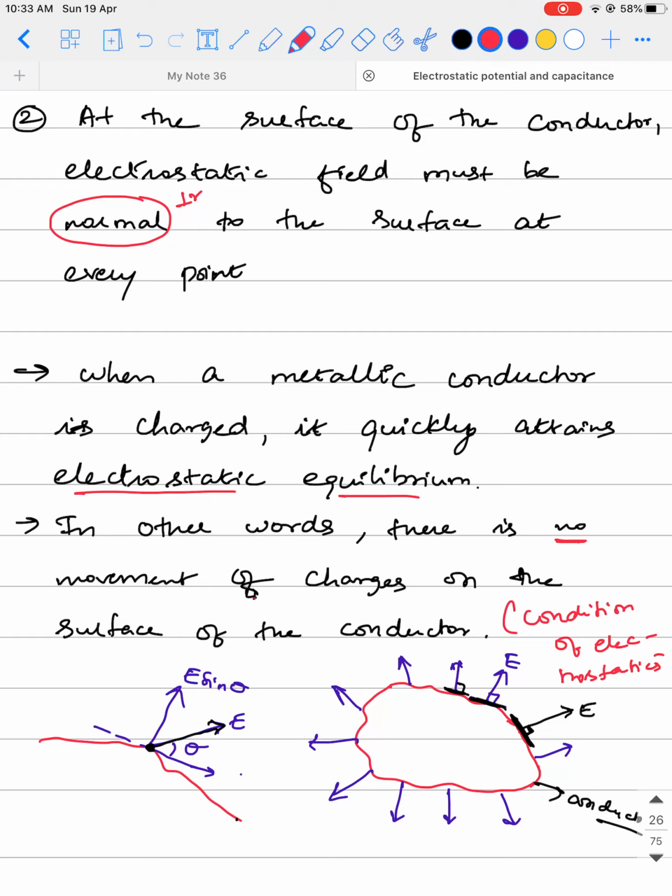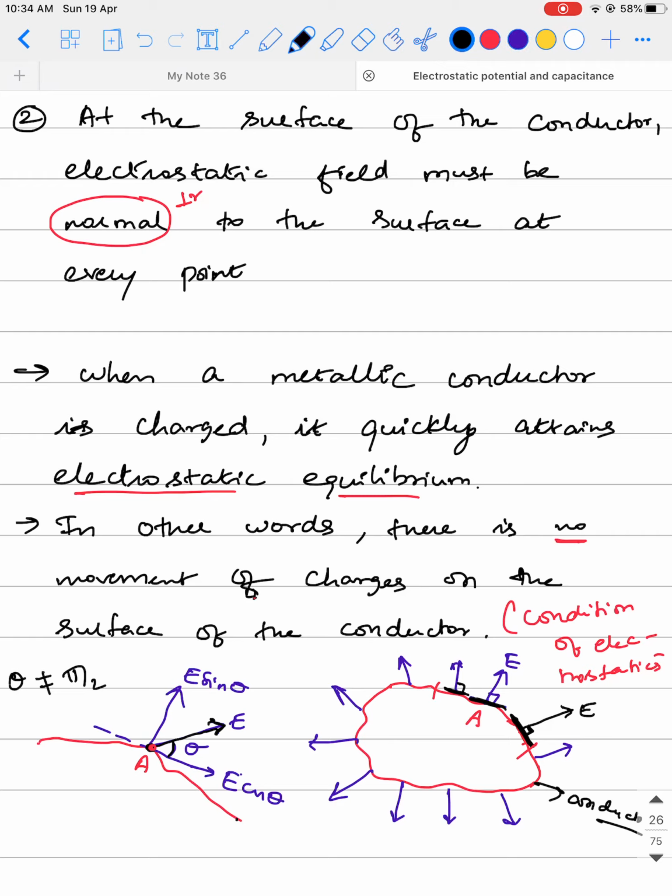Now keeping those cases, let's consider one of the points as A. I've taken a small portion of this and drawn a separate diagram. So if you observe, we have the conductor with the point A in it. Now here I am assuming that the electric field is not perpendicular, rather it is making an angle theta with the tangent drawn at that point such that theta is not equal to 90 degrees. Then this electric field will have two components: one is E cos theta along the tangent and E sin theta along the normal.